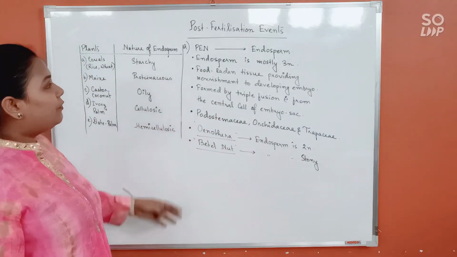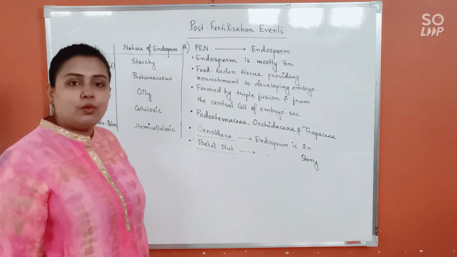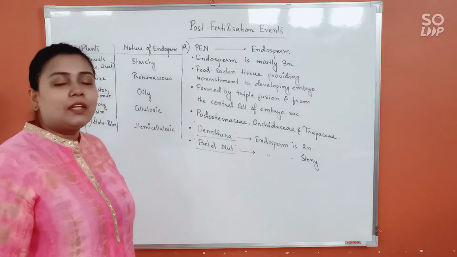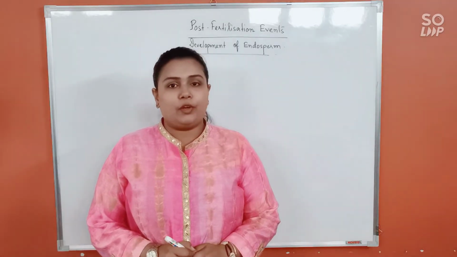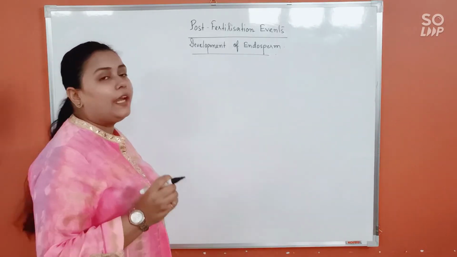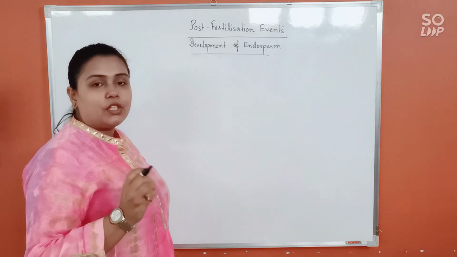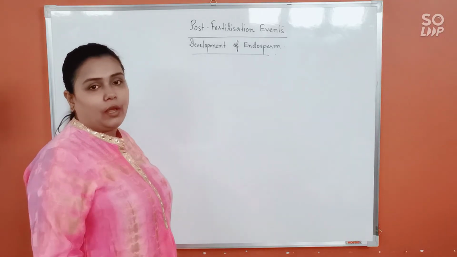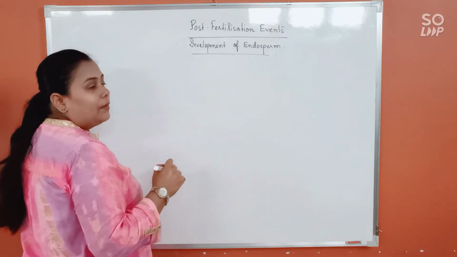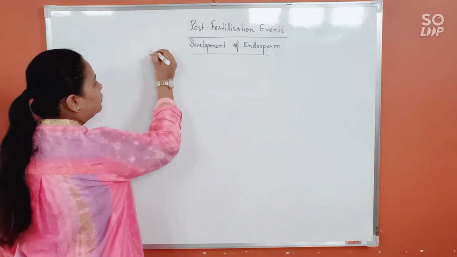So these are a few important points that you must know before we discuss the development of endosperm. Now let us discuss development of endosperm. As you know very well, endosperm is a triploid structure which is formed centrally in the embryo sac. The development of endosperm can be of two types.